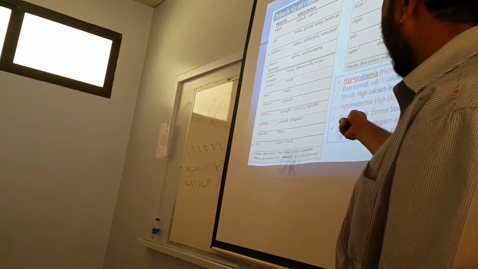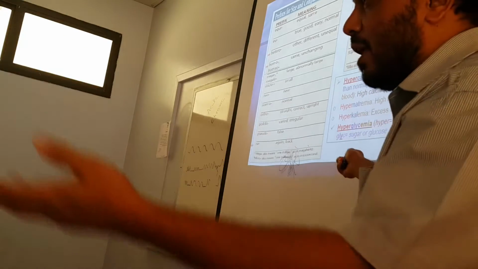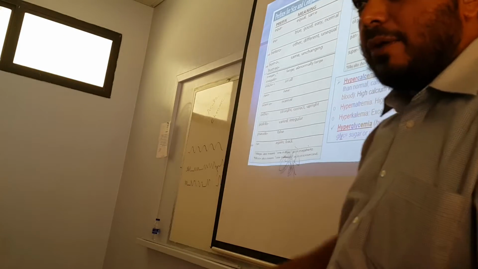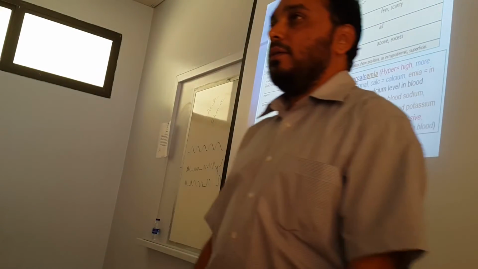Okay? Example here: hypercalcemia, hyperglycemia, or the opposite, hypoglycemia or hypocalcemia, for example. Shall I ask you a question here? Can you tell me the root, the prefix and the suffix here? What is the root? Because we are talking about calcium, the inorganic substance, isn't it?